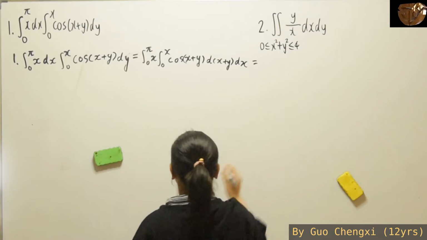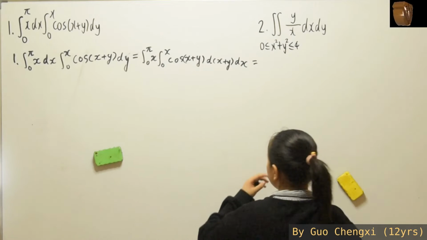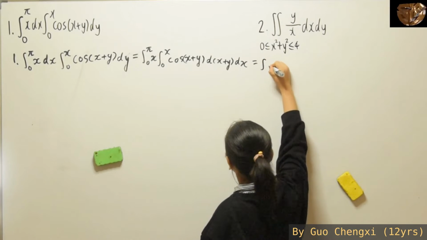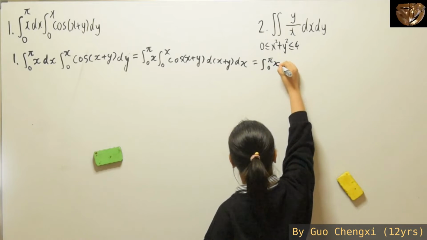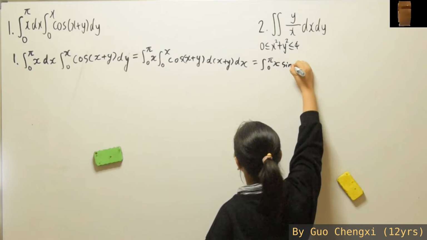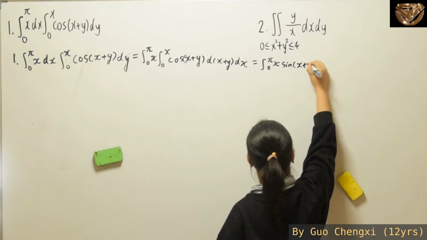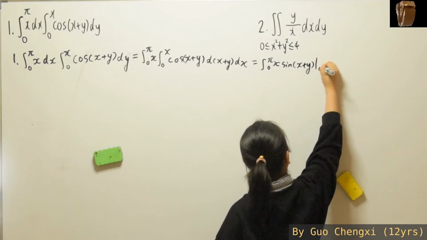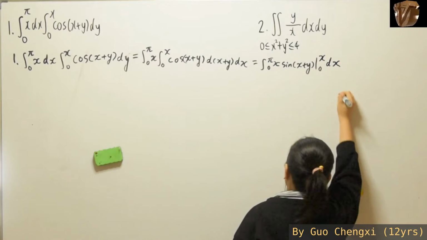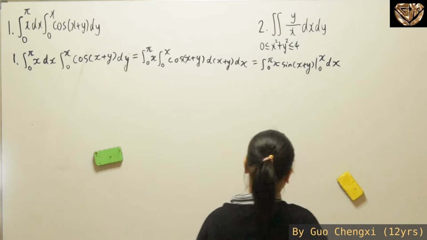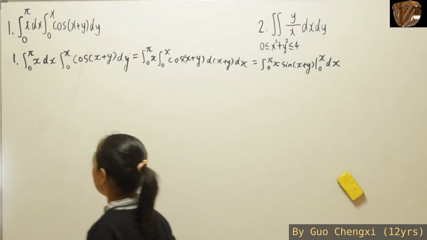And then over here for this part, we can integrate and we'll get the sine. And we'll have the boundaries over here from 0 to x, then we have dx. Now we can substitute the boundaries inside for y.